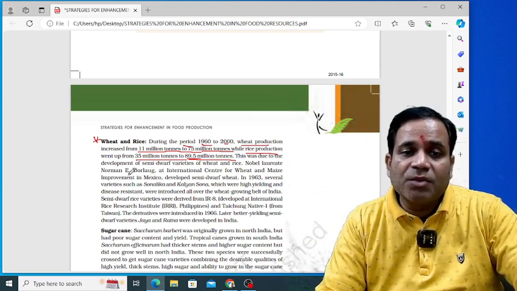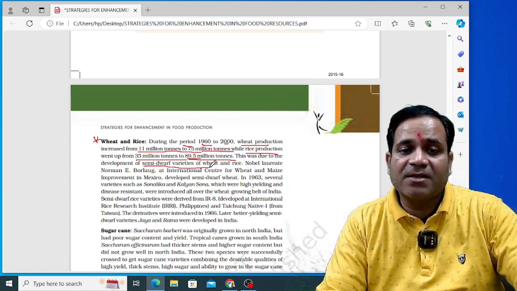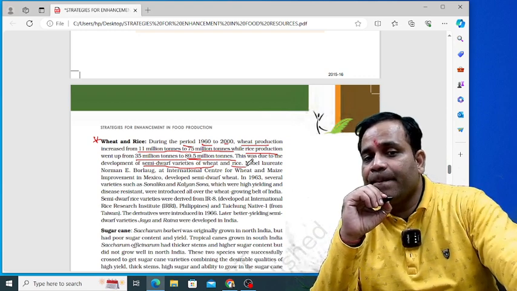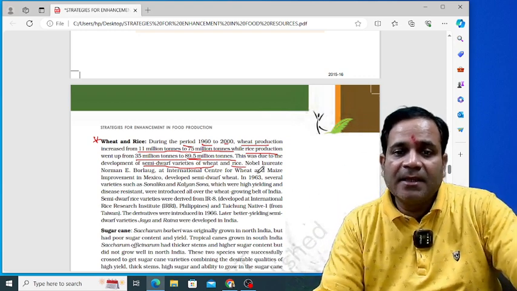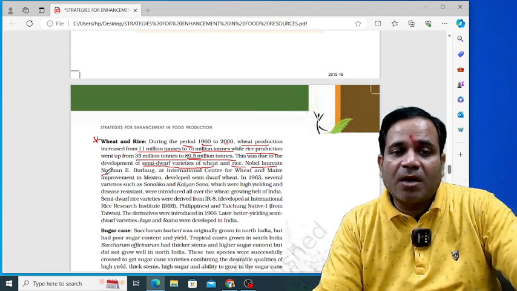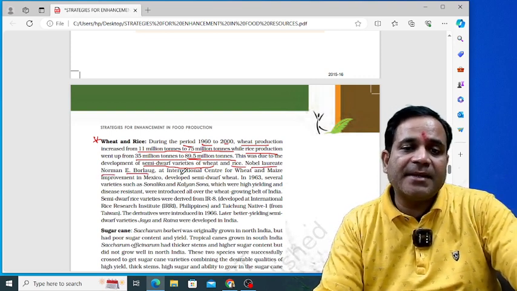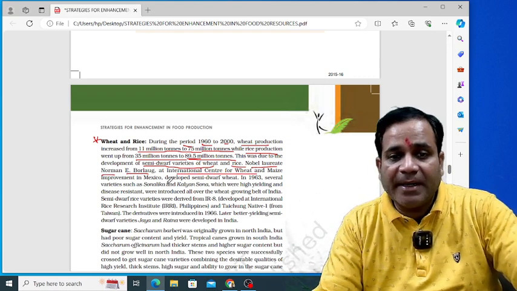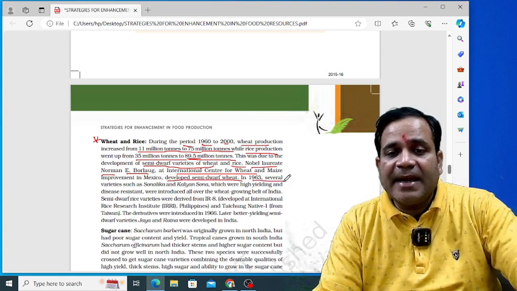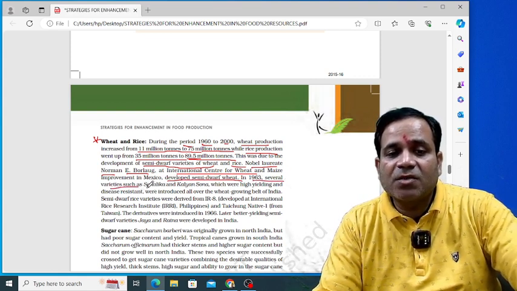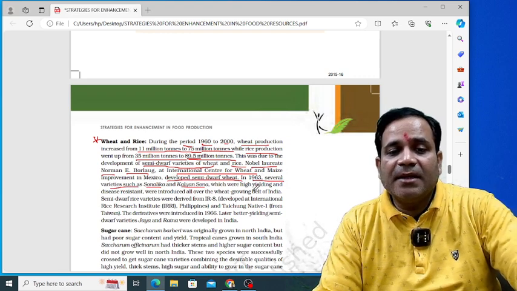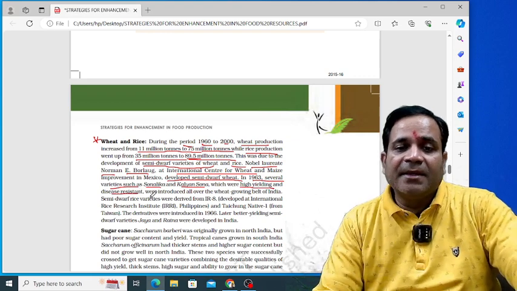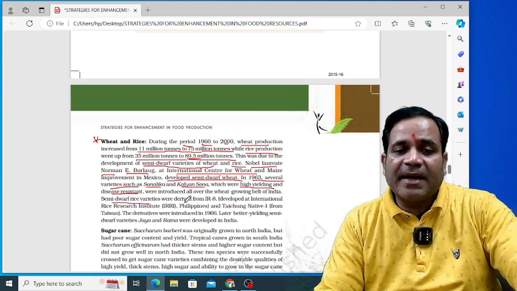So this was due to the development of semi-dwarf varieties of wheat and rice. Nobel laureate Norman E. Borlaug, a scientist at the International Center for Wheat and Maize Improvement in Mexico, developed semi-dwarf wheat. In 1963, several varieties such as Sonalika and Kalyan Sona were high yielding and disease resistant, my dear. Then there were the semi-dwarf rice varieties.